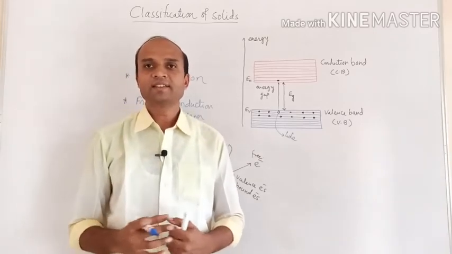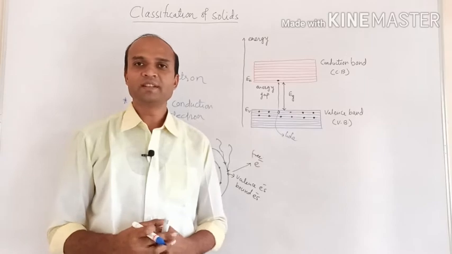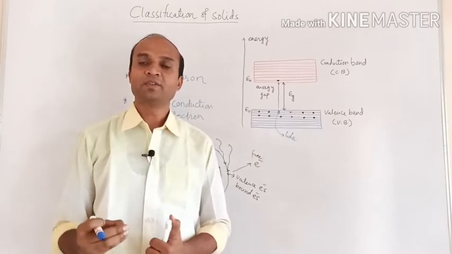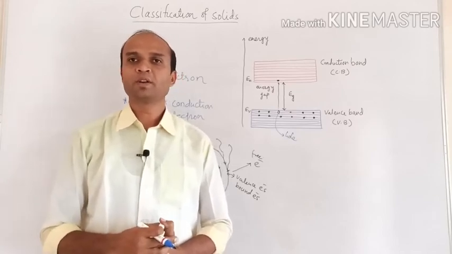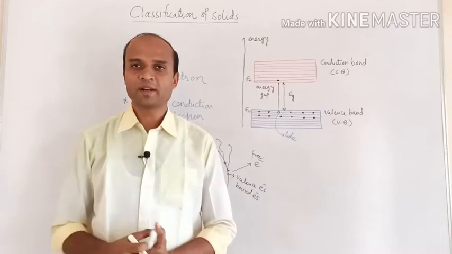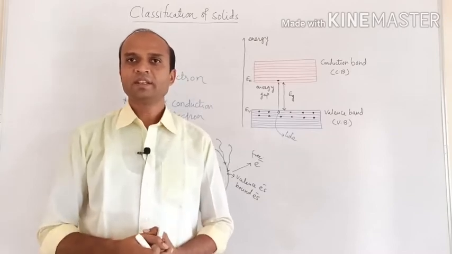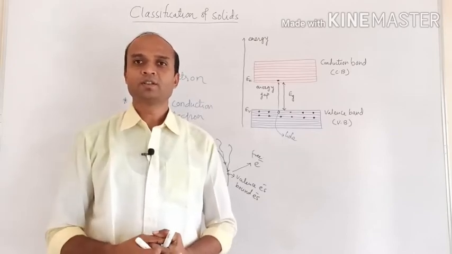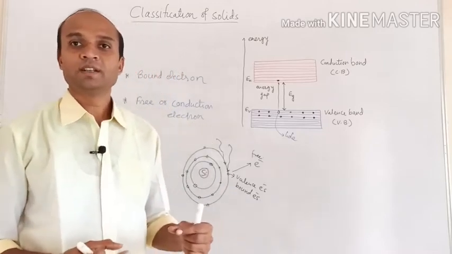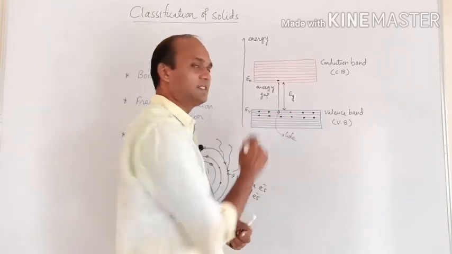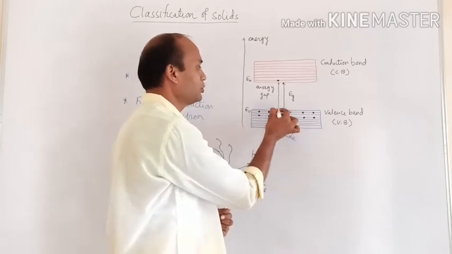So hole, that concept is a pseudo concept. Actually hole doesn't exist. Hole means it is not an actual charged particle which is present, like a proton. Proton is a positively charged particle, it is known to us, but hole is not as such a positively charged particle. Simply it is a vacancy. So that vacancy of electron is called as the hole, even though it is a pseudo concept, but that vacancy is responsible for the motion of the electrons, because if this vacancy is not there, then electron from other atom cannot move to this side.